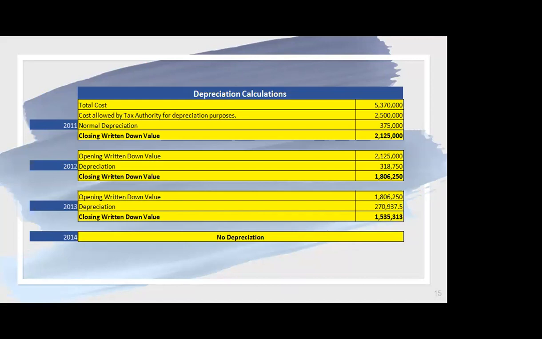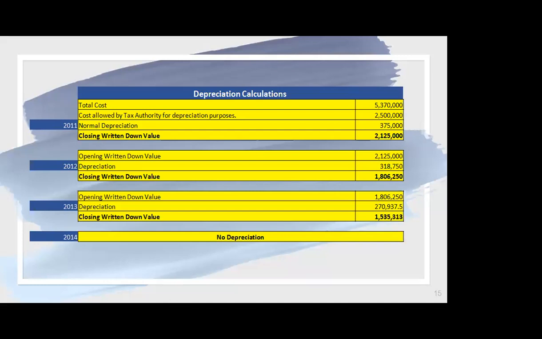So I would like to carry on that by using the 15% for the normal depreciation, we can calculate the depreciation as 375,000, and then the closing written down value of 2.125 million will be calculated for year 2011. Same procedure is used, and the closing written down value will be the opening written down value in year 2012, and then again with the 15% rate, we can calculate the closing written down value.